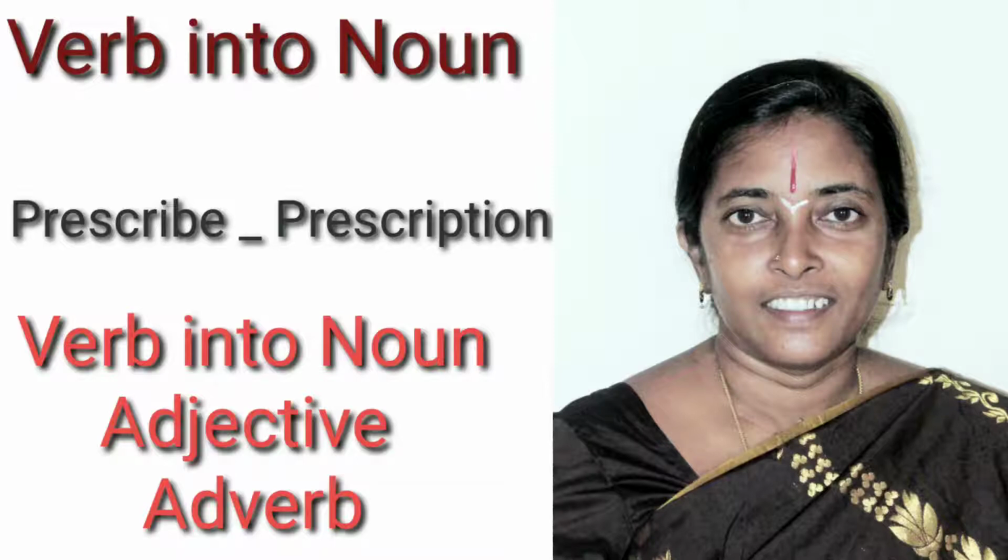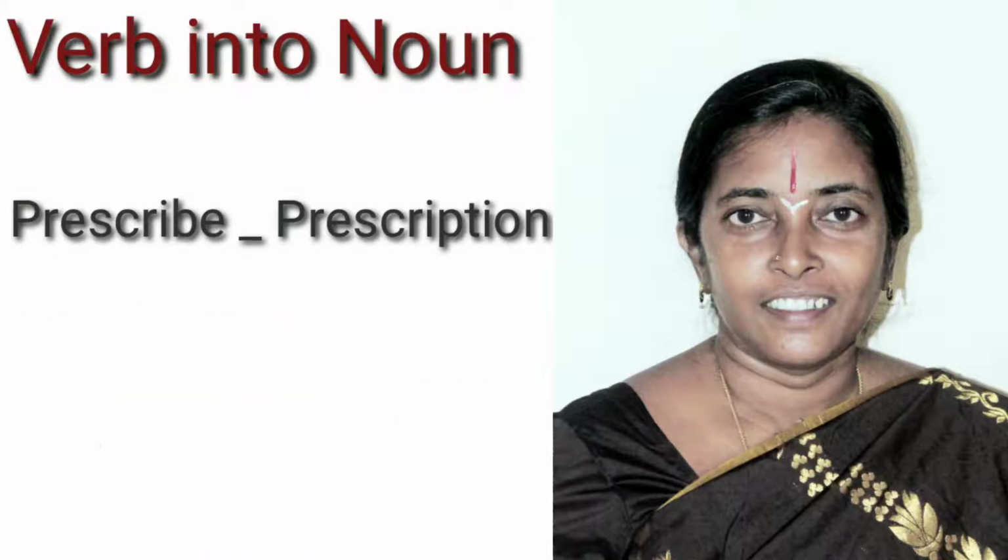Similarly, we have many: intend, intention, pursue, perception. So many verbs can be changed into nouns by adding tion, shun. Not only that, sometimes verbs are changed into nouns by adding a suffix, and nouns are in turn changed into adjectives, and adjectives can in turn be changed into adverbs by adding some suffixes. Let us know how we can do that.